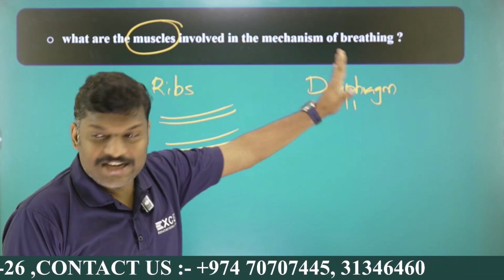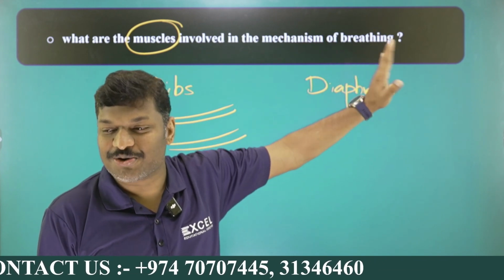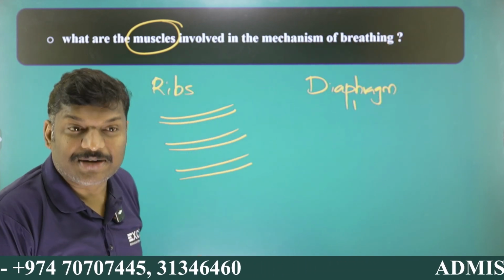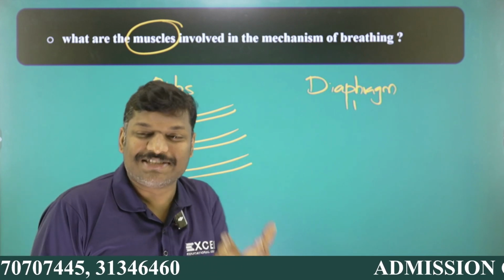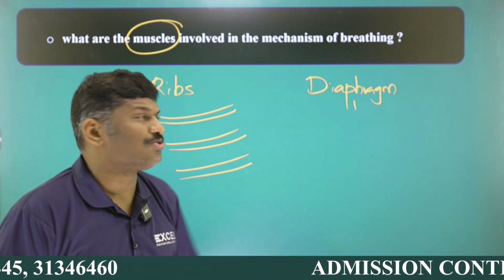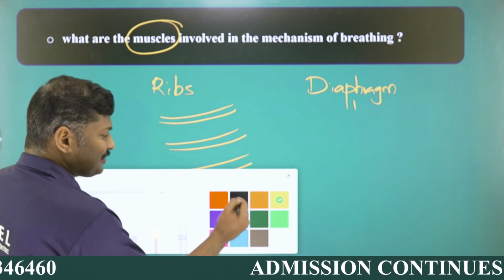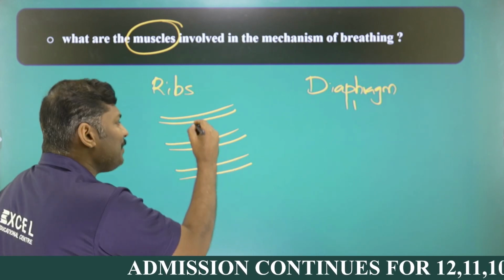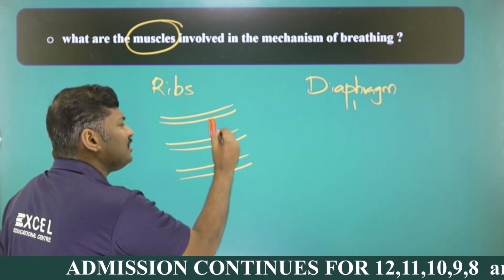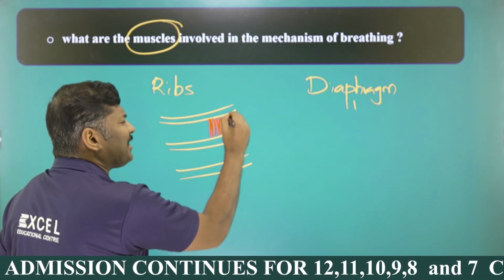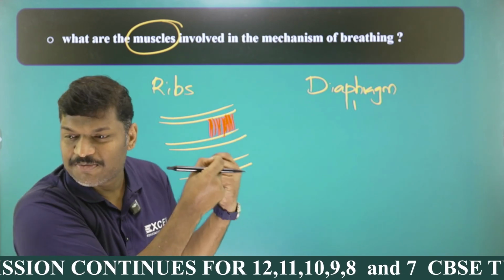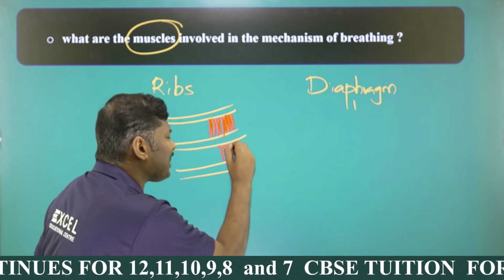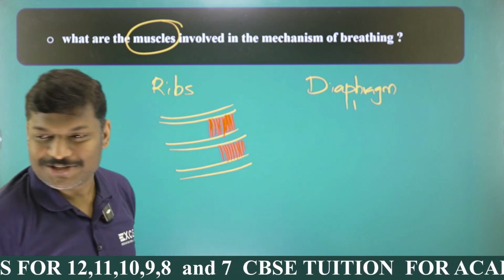But here the diaphragm is a muscular organ, so there is no need to write a separate muscle, and the diaphragm itself is the answer. But ribs are not a muscular organ, it's a bony structure, the rib cage you studied, right? Look at the board please, in between the ribs there is a special type of muscles, and in the red color I am showing a special type of muscles arranged between the ribs, my dear students.